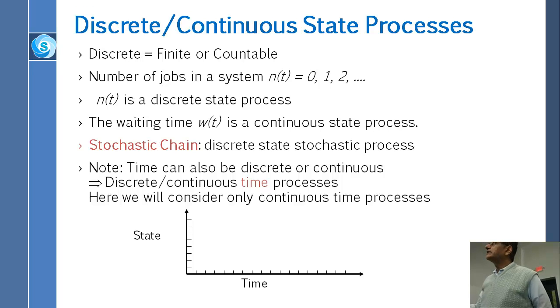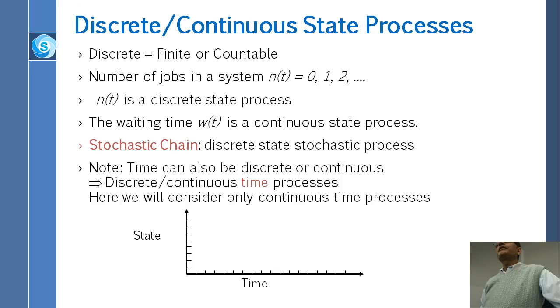Anyway, if it is discrete state, we also call it a chain, a stochastic chain. So the number of jobs in a queue is a stochastic chain. Waiting time in a queue is continuous state. Everybody understand? Waiting time is continuous, whereas the number of jobs in the queue is discrete.